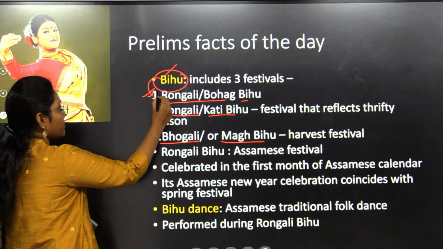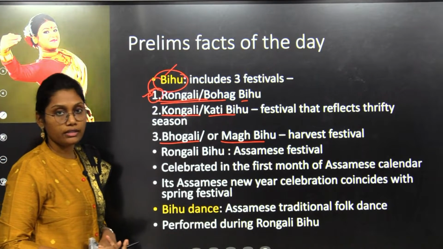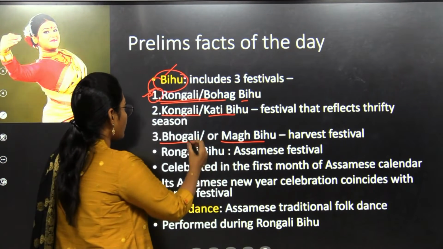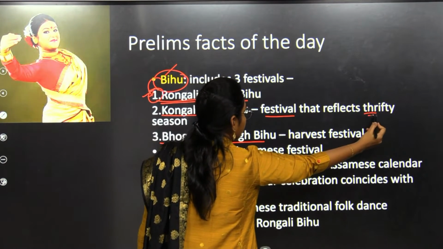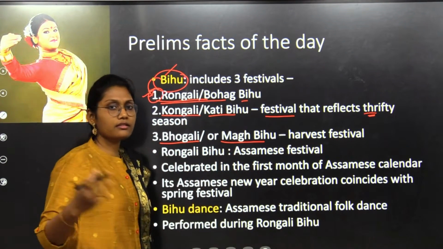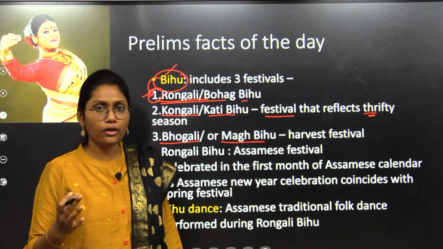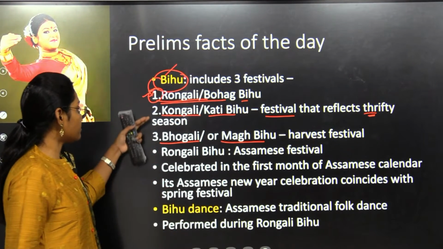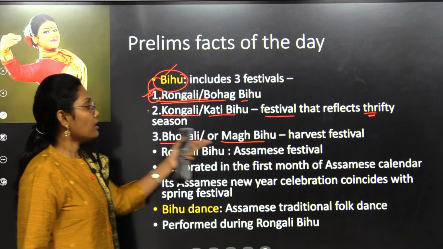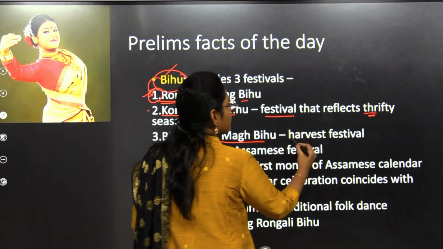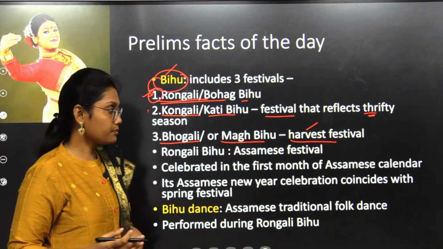Among all these 3, the Rongali Bihu is celebrated widely all over the state. The Kongali Bihu is the festival that reflects scarcity or thrift. There are seasons in a year with less production of crops, and that season is reflected by this festival. And the Bhogali Bihu is a festival that resembles the harvest festival, the harvest of that season.